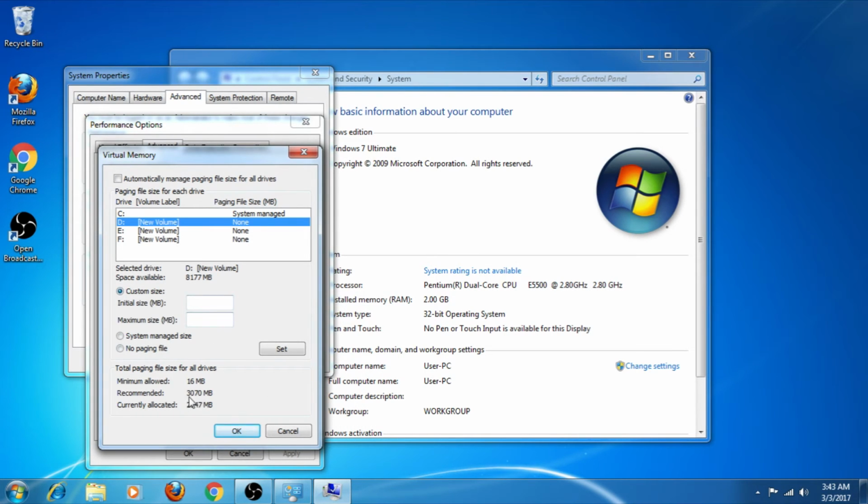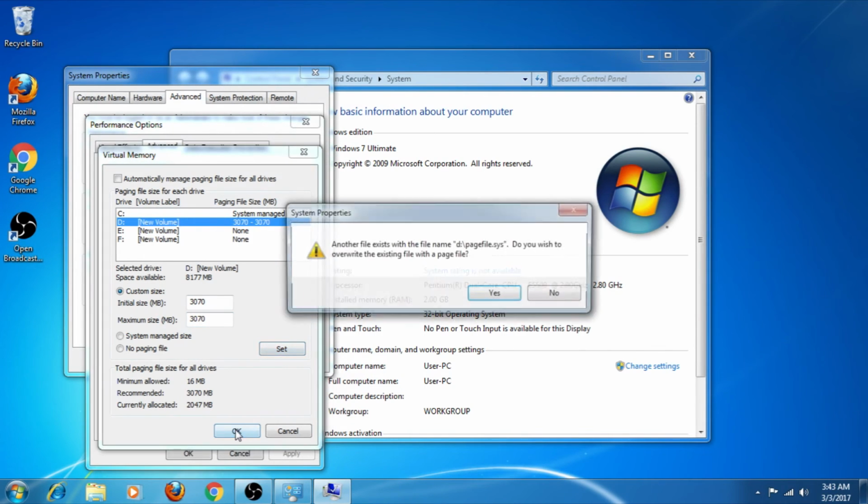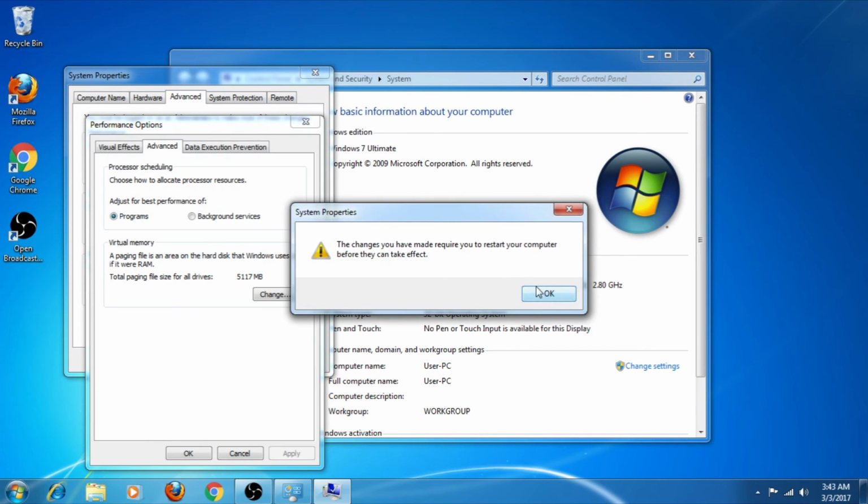Then as you can see, the recommended RAM which I can increase is 3070 MB. So I will type in 3070 in both the columns and set this. Then press OK. Now I need to restart my computer. Now if I click on this OK button, my computer will restart.